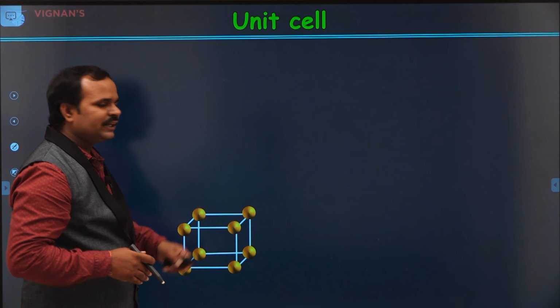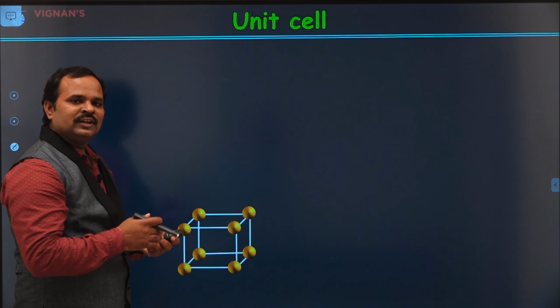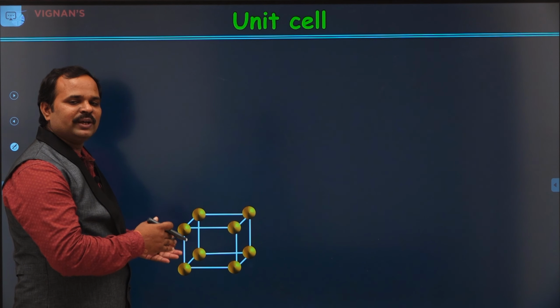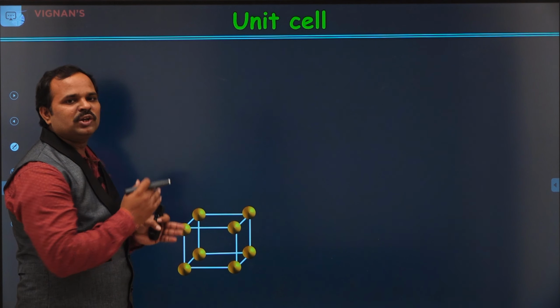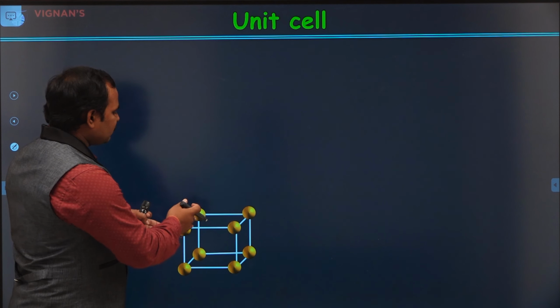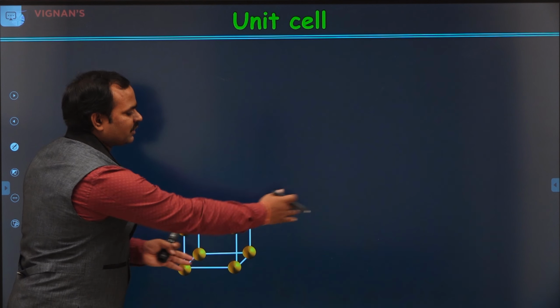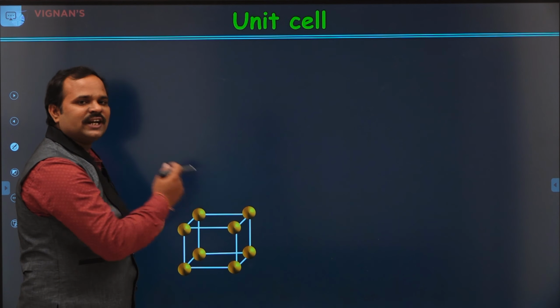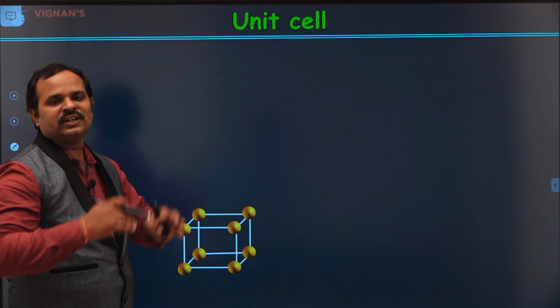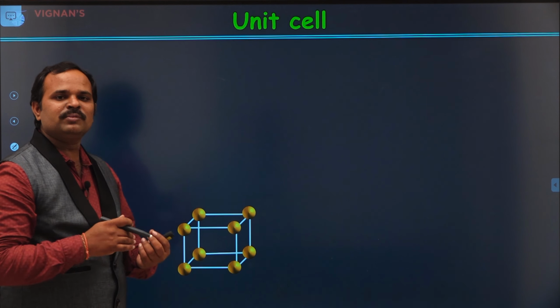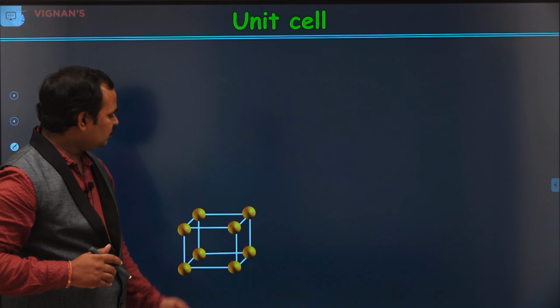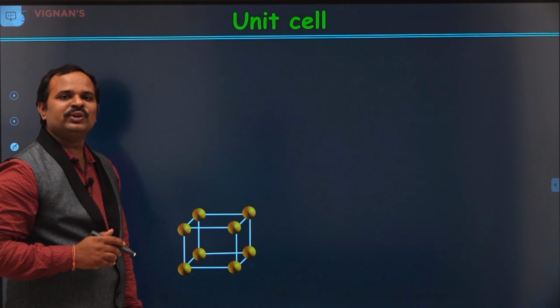Let's see, this is the unit cell. We know that the unit cell is the smallest volume of the crystal, with which if you repeat this unit cell along the x-axis, y-axis, z-axis, we get the total crystal. That smallest volume is called the unit cell. Now, this is the simple cubic unit cell.